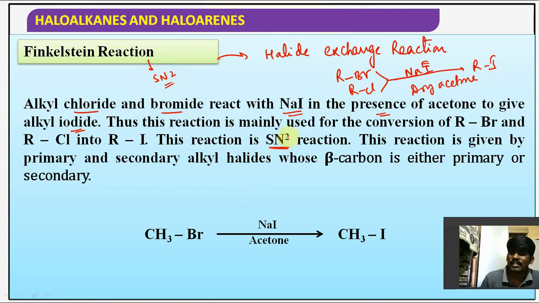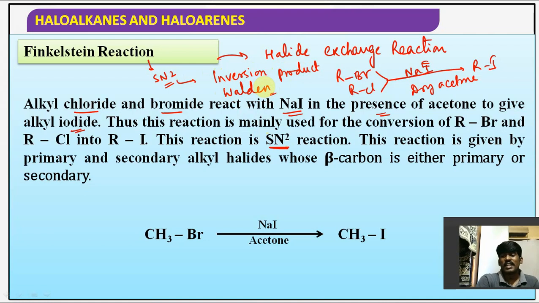Which reaction, guys? SN2 reaction, right? So SN2 reaction means stereochemically which product is preferable? The inversion product is preferable. What is this inversion product called? Walden inversion. Based on this topic, they ask many competitive questions, guys. Especially for competitive examinations, this topic is very, very important. Understood the point, guys?